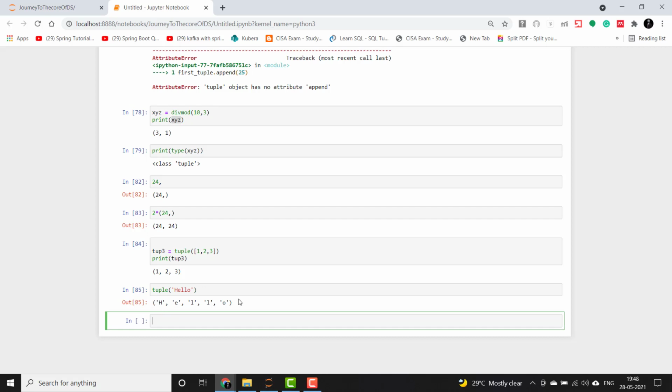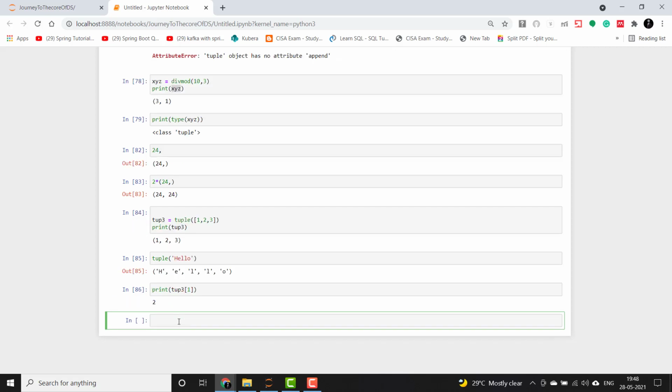We can do slicing also in a tuple as we did for the list above. That can be done using a similar syntax. Let's say we want to have the first element in it. Here the tuple has 1, 2 and 3, so it will fetch index 0 and 1, so the first index is 2, and it has returned 2. And if you want to slice it, let's say 1.